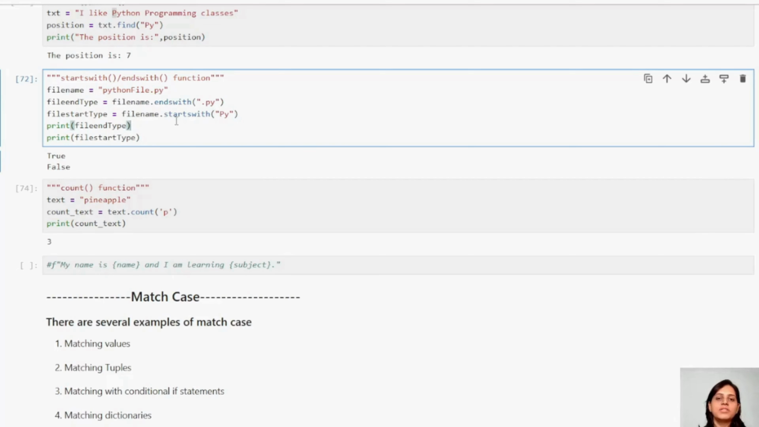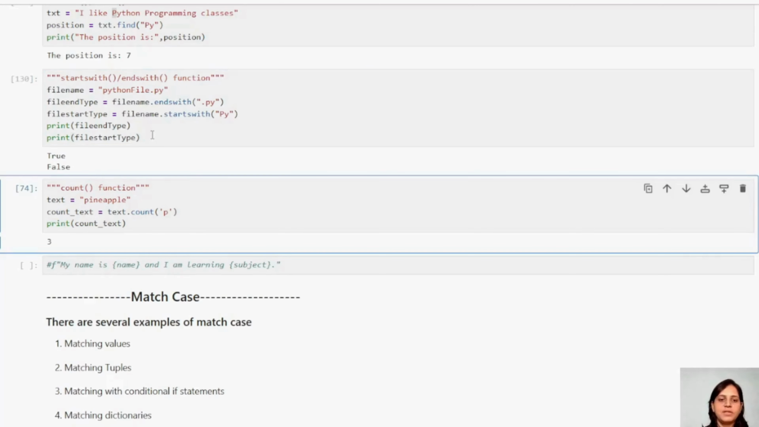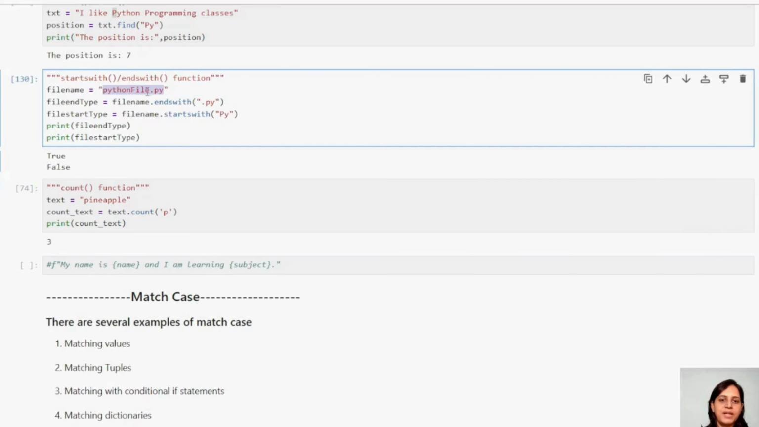Similarly, starts with means if you want to check a particular place of that statement, whether that is existing or not, then you can use starts with, right? So see this example, this file contains pi. This is a Python file. So it is giving me true.